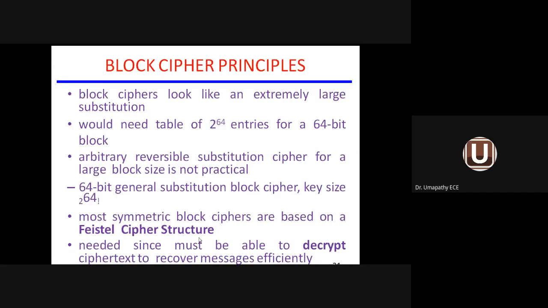the Feistel cipher structure. Let us see the Feistel cipher structure in the coming slide. We will be able to decrypt the ciphertext to the required message very efficiently. So the block cipher principle means mainly the substitution technique: with the number of bits equal to 64, 2 power 64 entries are available, and 2 power 64 factorial key size is possible. We are going to follow the Feistel cipher structure to implement the block cipher.